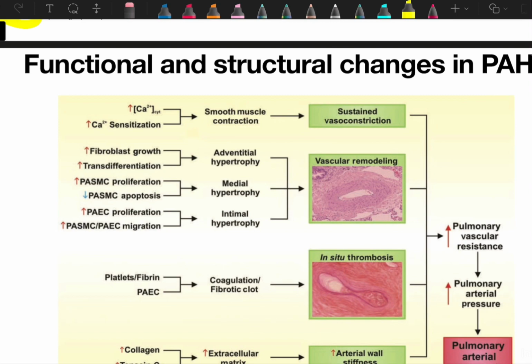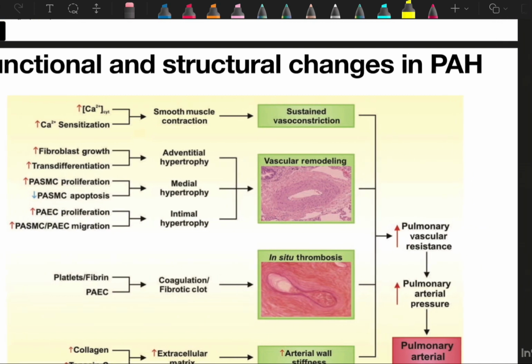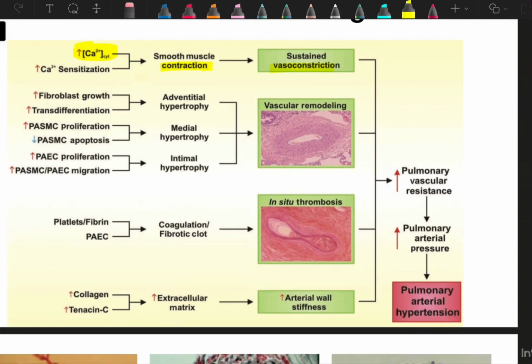Now I'll come to the functional and structural changes in pulmonary artery hypertension. There are a lot of mechanisms. The first mechanism is an increase in cytosolic calcium. Increased cytosolic calcium and increased calcium sensitization lead to smooth muscle contraction, which leads to sustained vasoconstriction and finally pulmonary artery hypertension. Then there are other mechanisms: increased fibroblast growth and increased transdifferentiation lead to adventitial hypertrophy; increased PASMC proliferation and decreased PASMC apoptosis lead to medial hypertrophy; and increased PAEC proliferation and increased PASMC and PAEC migration lead to intimal hypertrophy, which finally leads to vascular remodeling.